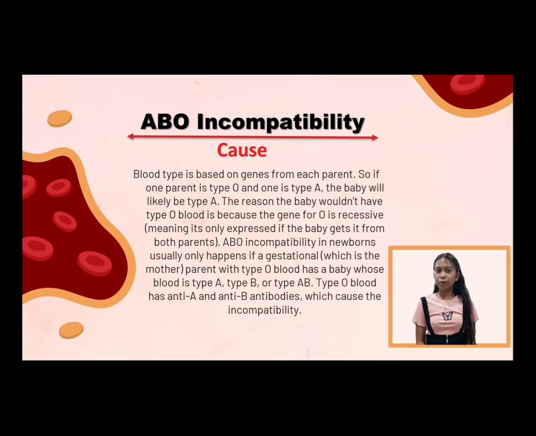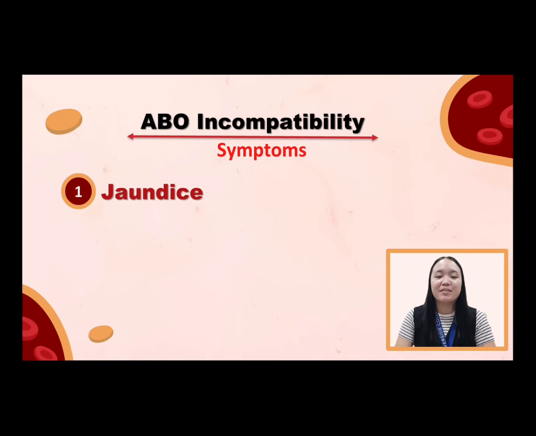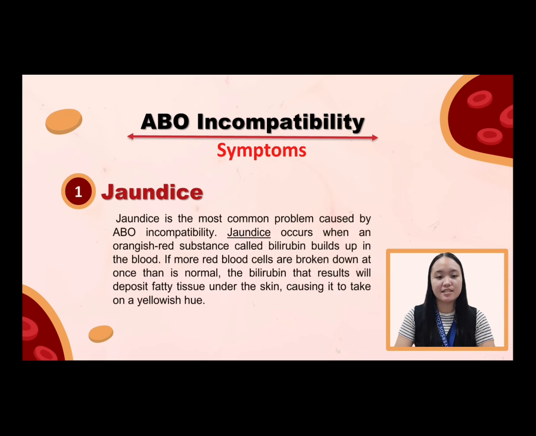The next slide will be discussed by Benina. Thanks, Lyra. Let's move on to symptoms of ABO incompatibility. There are two main signs that a newborn has an ABO incompatibility. First is the jaundice. What is jaundice?